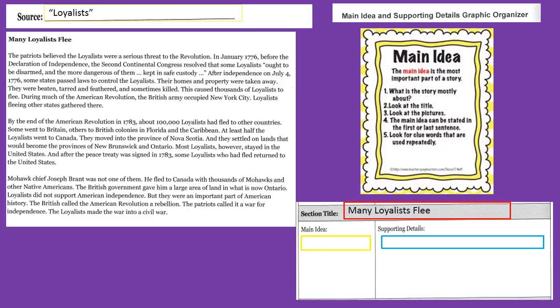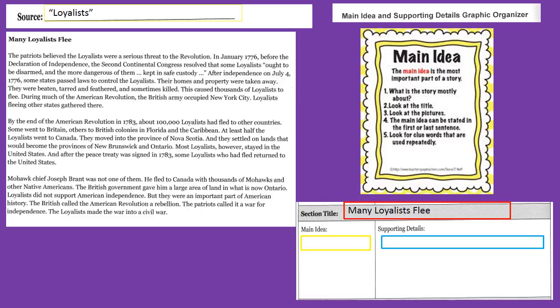And after the peace treaty was signed in 1783, some Loyalists who had fled returned to the United States. Mohawk chief Joseph Brant was not one of them. He fled to Canada with thousands of Mohawks and other Native Americans. The British government gave him a large area of land in what is now Ontario.